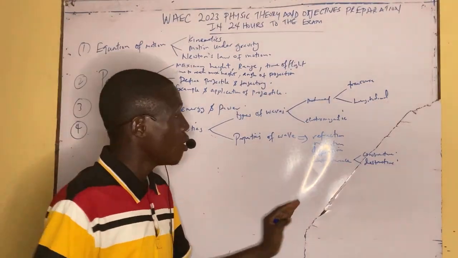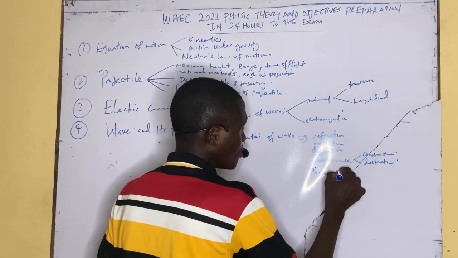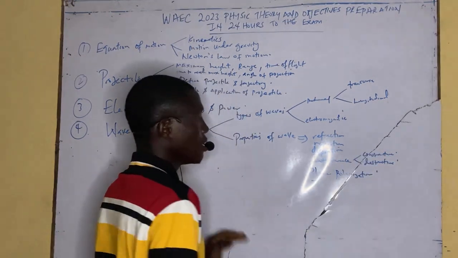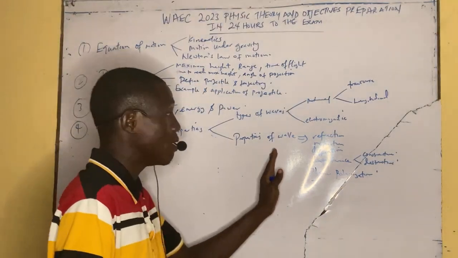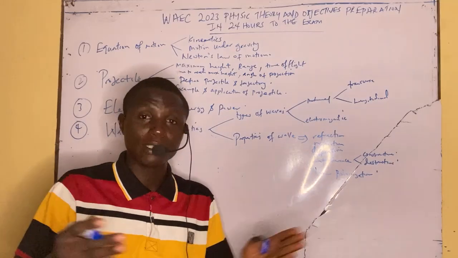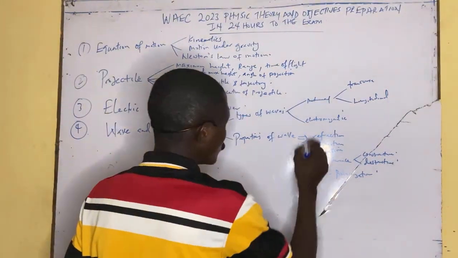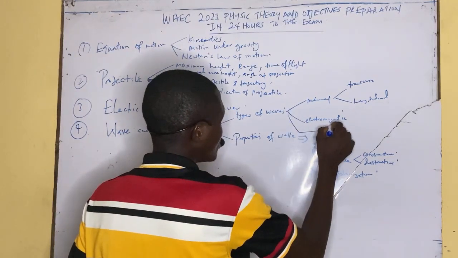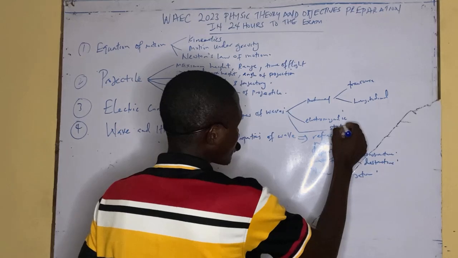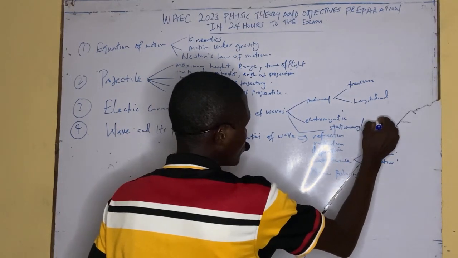Then also we have plane polarization, which usually occurs in light. These are the properties of waves. You have to know all these terminologies and how we come across them. Also, under the type of wave, we also have stationary or standing wave.